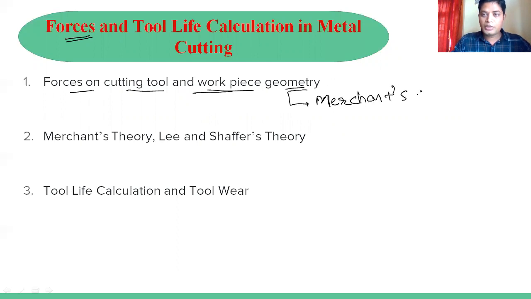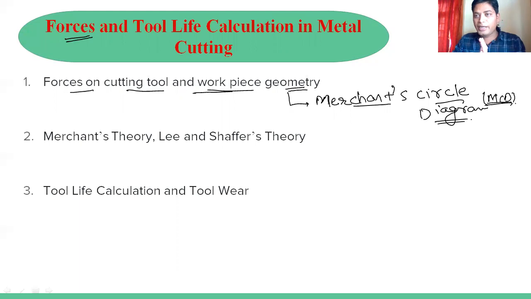Okay, that is basically the Merchant's diagram, but force is basically a vector quantity. So from that, by combining all these forces, we can draw the Merchant circle diagram. In short form, we can write MCD. After drawing this Merchant circle diagram, we find out the relationship between the different forces with respect to the resultant, as well as with respect to the different angles.